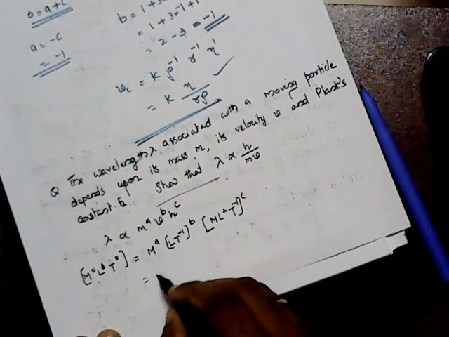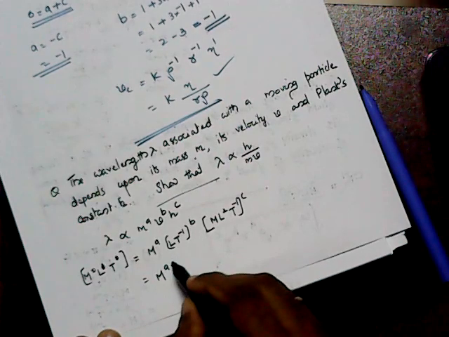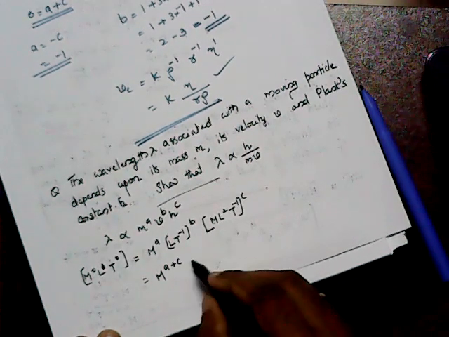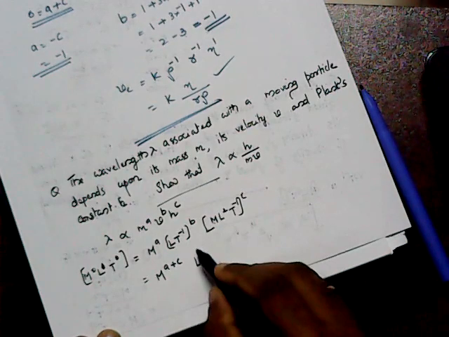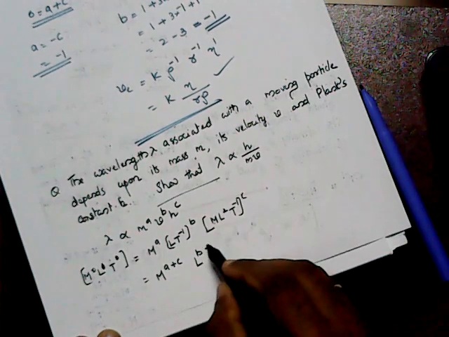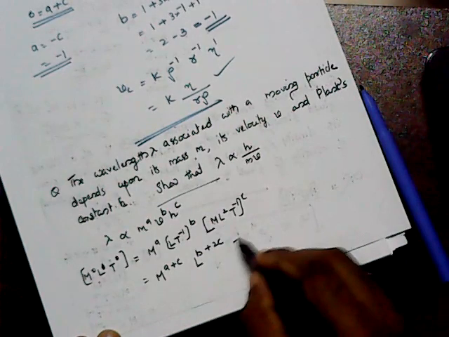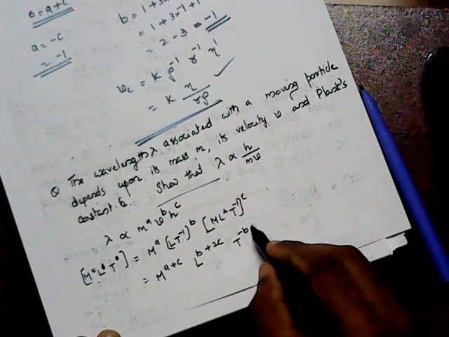So here it is M raised to a plus c, L to the power of b plus 2c, then here T raised to minus b minus c.